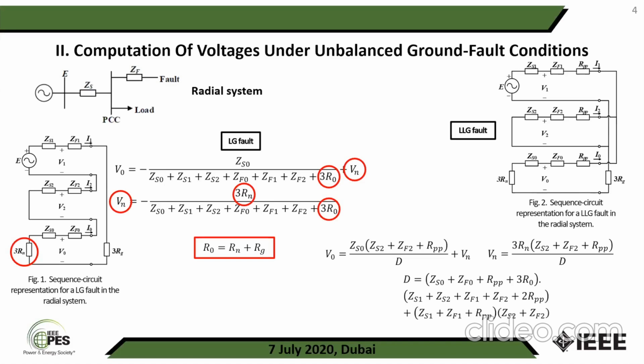And for the line to line to ground fault, we have three networks again. Positive and negative networks are connected in parallel, and they are connected to the zero network in parallel. And in the zero network, we have 3 Rn that is connected in series to the 3 Rg. Rn is the neutral grounding resistance and Rg is the fault resistance. And in both of them, as you can see, R0 is Rn plus Rg. Enter, please, Professor.